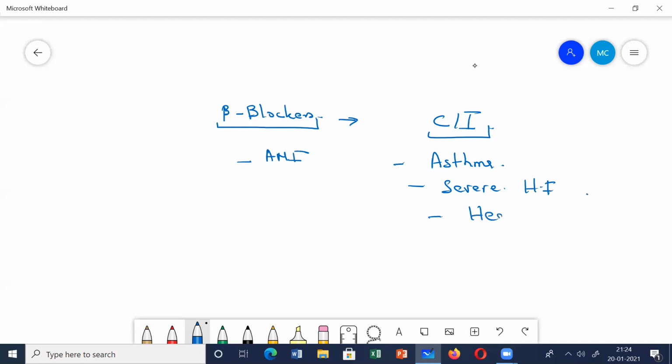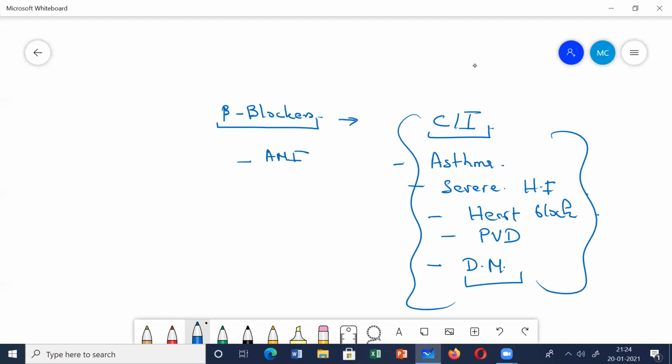In any heart block we don't give beta blockers, because it will further accentuate it. Peripheral vascular disease we don't give, because if the beta is blocked, alpha's action will become more dominant. Diabetes mellitus we don't give, it will mask the symptoms of hypoglycemia. Some of the contraindications, keep these in mind.